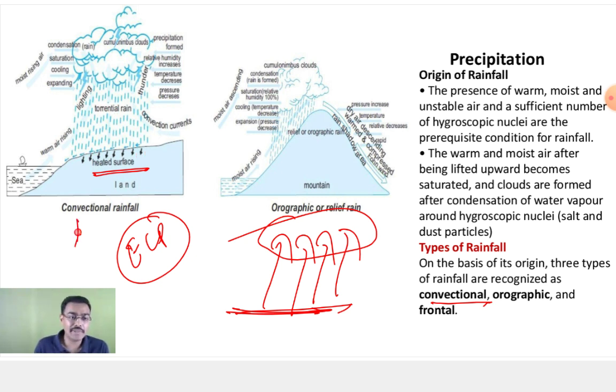So that is your convectional rainfall. Where it majorly happens in your equatorial regions, or it can happen in other regions also. Like suppose any particular region where you have a lot of heating, lot of insolation. Because of that, you are having the cloud formation and you have the rainfall. So that is your convectional rainfall. Basically, convectional rainfall is due to the heating of the surface. Okay. Now, second is your orographic rainfall.